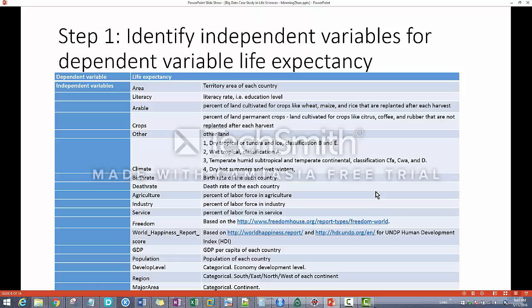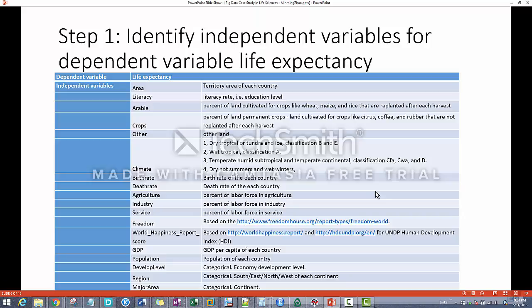And I also have the data for people's living conditions, like freedom, how much freedom people have in their country, or how their life is going, the happiness score. And I have GDP per capita as the economic description for that country, and the population as well.